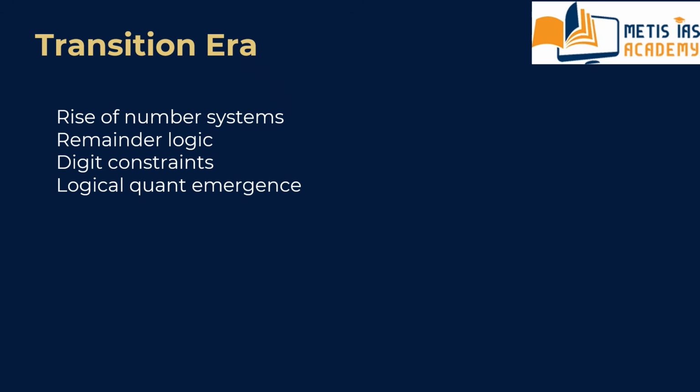At the same time, we started seeing more questions involving number system, remainders, digital constraints, and logical quant. These questions were not solved by formulas alone.